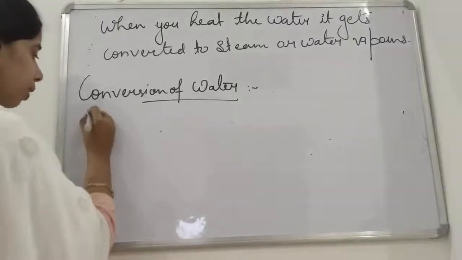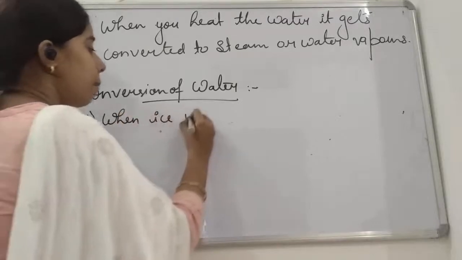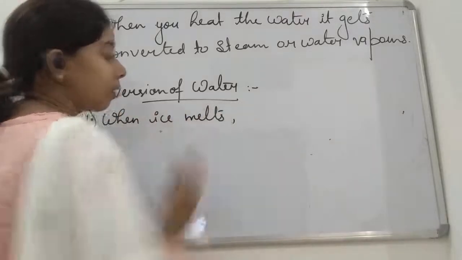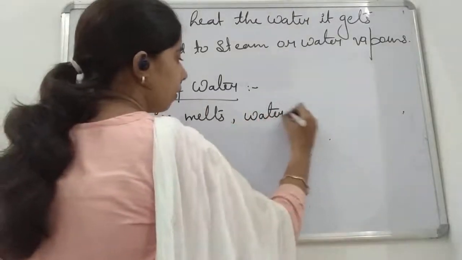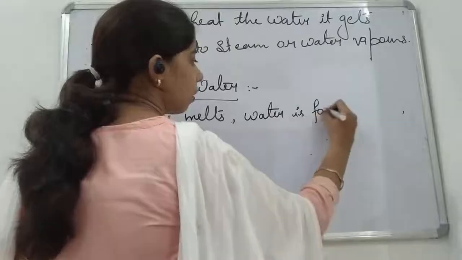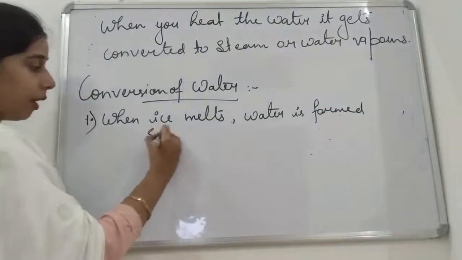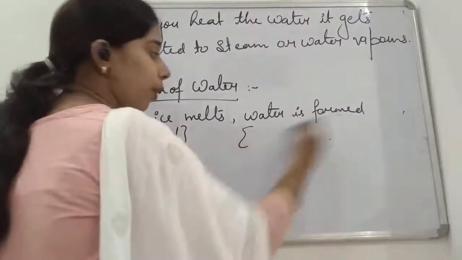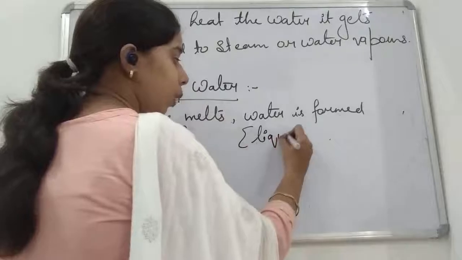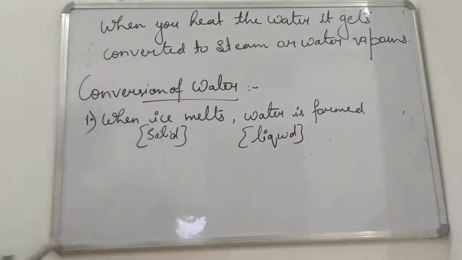So the first one we will write, when ice melts, what happens? Water is formed. Okay, so here ice is what? It is a solid one. Okay, the solid form of water gets converted into liquid, water is formed. It means it is a liquid state of matter, or liquid form of water, students.